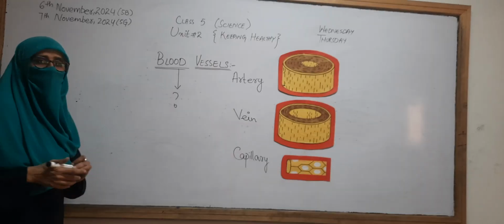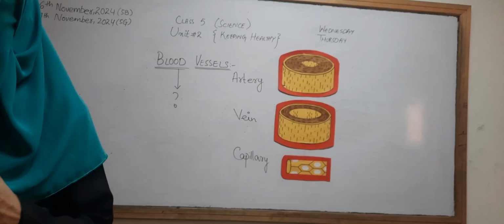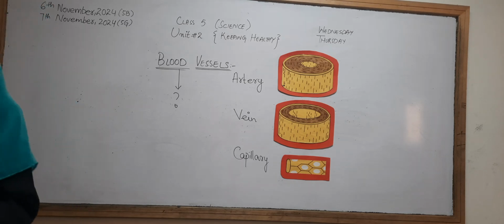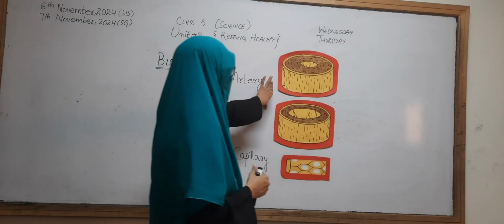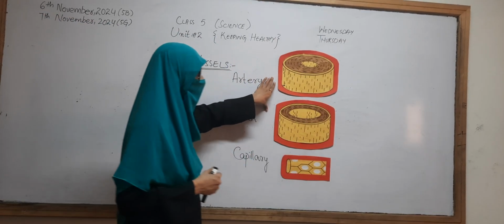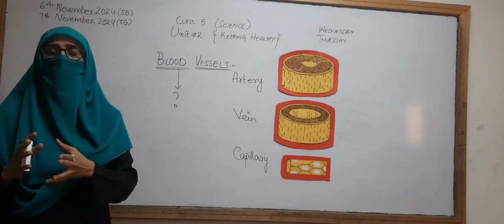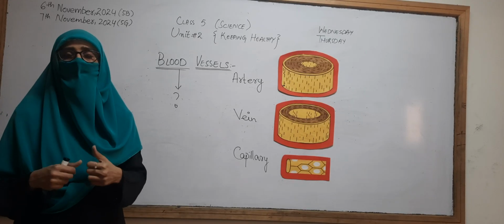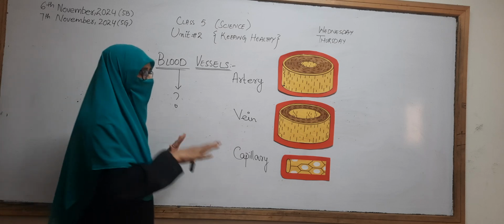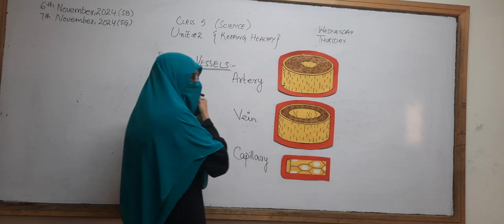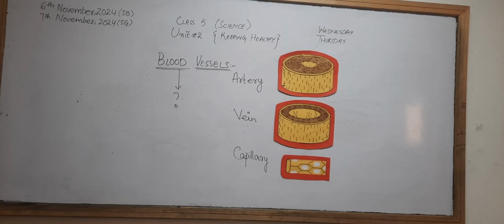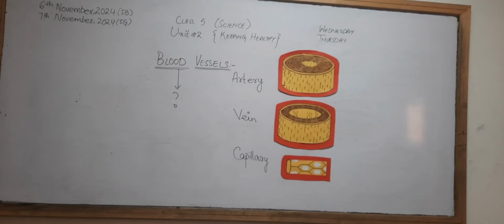Blood vessels are the different tubes that can carry the blood to the whole body. There are different blood vessels, or tubes, that have either pure blood or impure blood, oxygenated or deoxygenated blood, in the tubes.